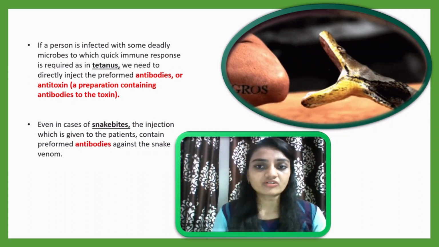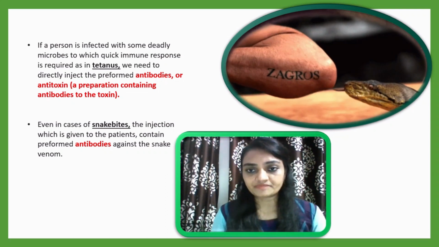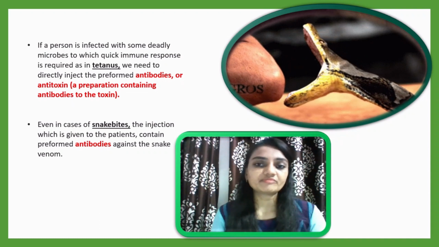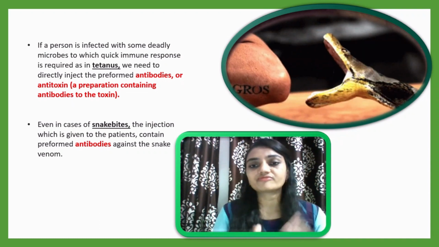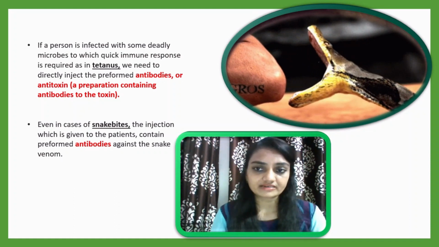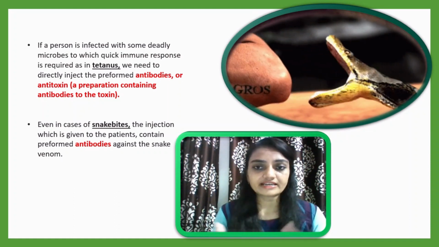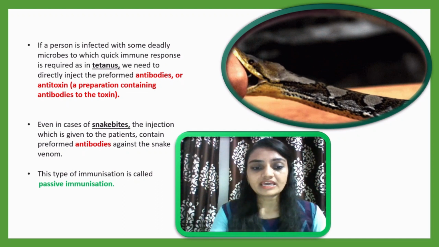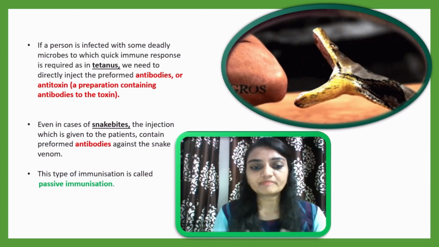That's why they cannot afford active immunity. Otherwise they would wait for the active immunization, meaning they would wait for the first line, second line and third line, and up to that they may die. So they cannot afford that time. Ready-made antibodies are required at that time, and such an immunization is called passive immunization.